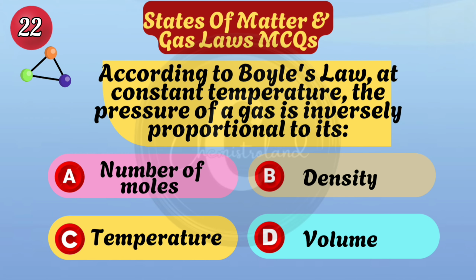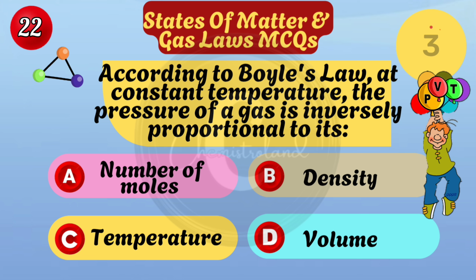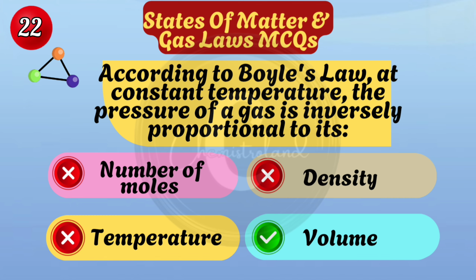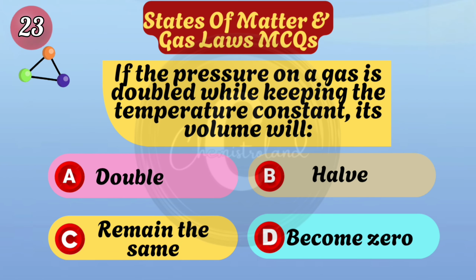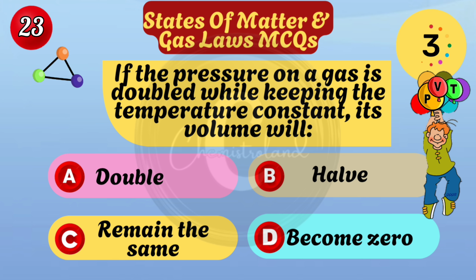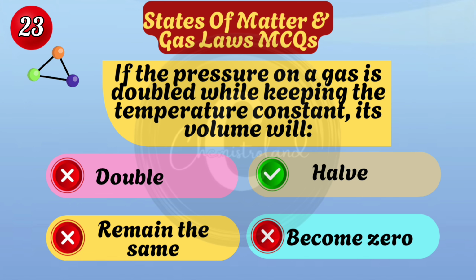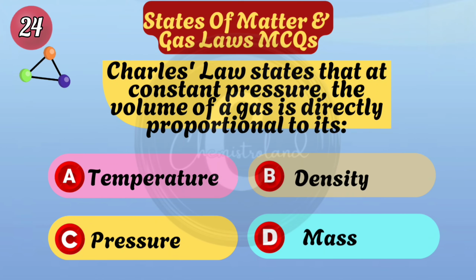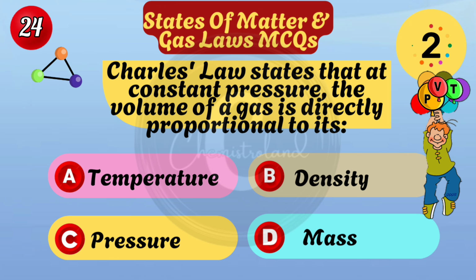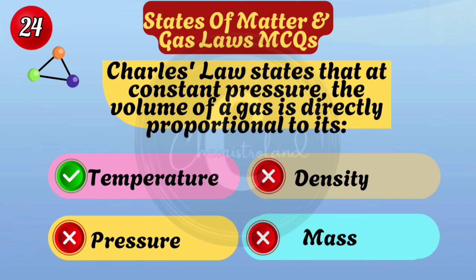According to Boyle's law, at constant temperature, the pressure of a gas is inversely proportional to its volume. If the pressure on a gas is doubled while keeping temperature constant, its volume will halve. Charles's law states that at constant pressure, the volume of a gas is directly proportional to its temperature.